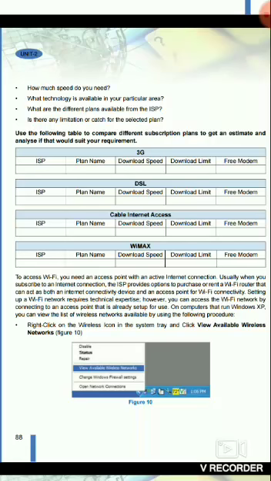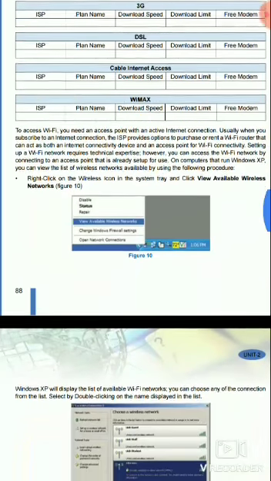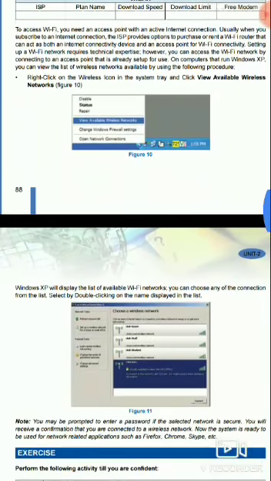On computers that run Windows XP, you can view the list of wireless networks available by using the following procedure. By clicking on View Available Wireless Networks, we can see how many networks are available there.